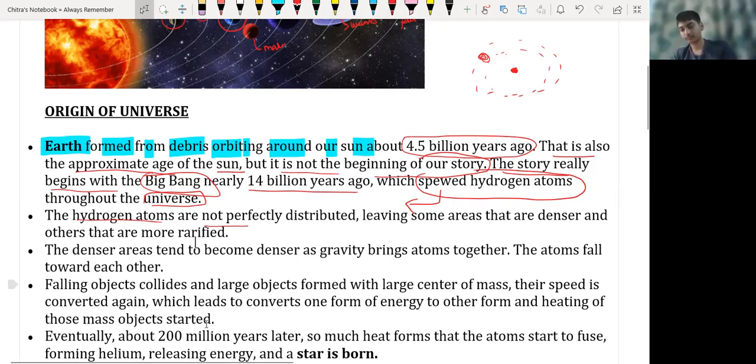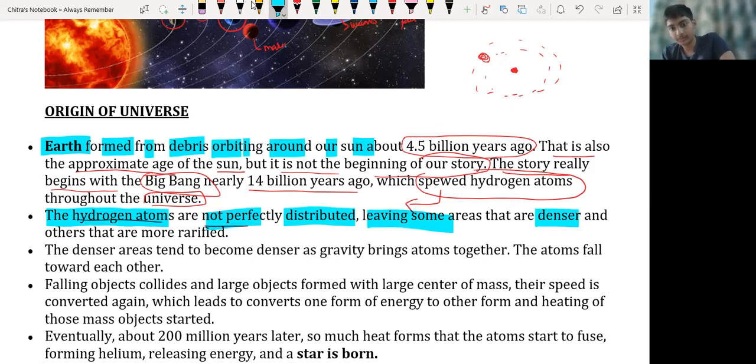Now we will discuss the next point. The next point is very interesting and important. The hydrogen atoms are not perfectly distributed all over space; some areas are denser and some other areas are more rarefied. Rarefied means rare. The denser areas tend to become denser again and again due to gravity. That's why they combine with each other to form mass objects, and gravity brings them together.